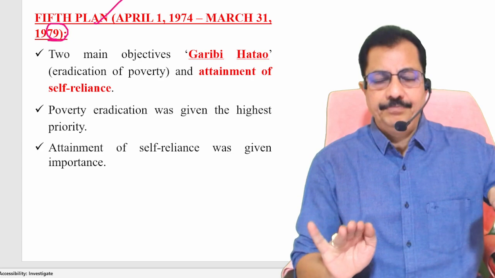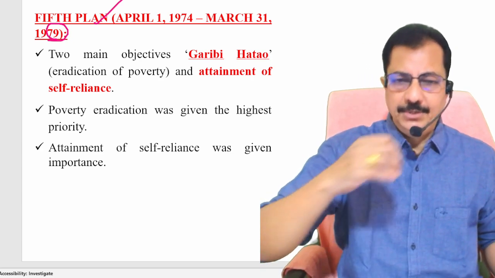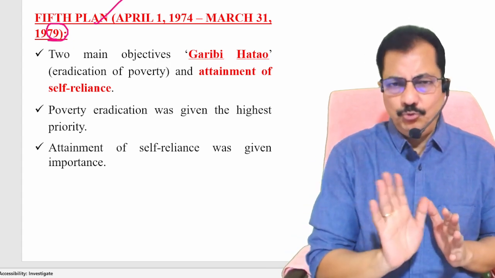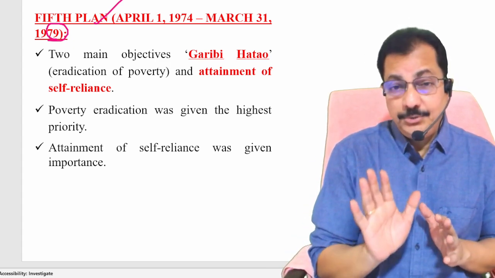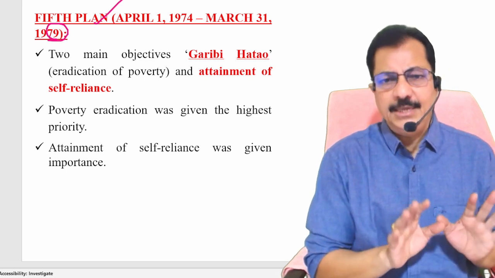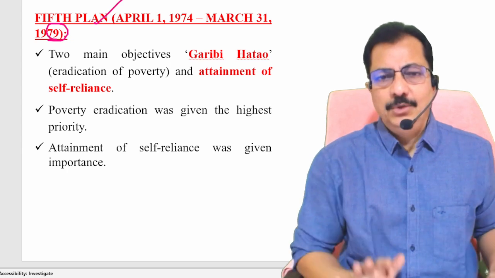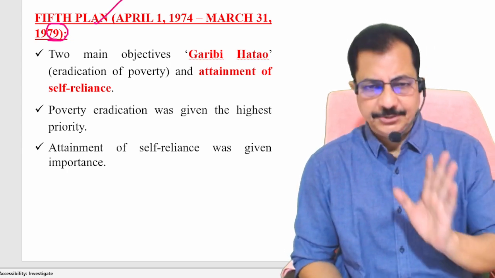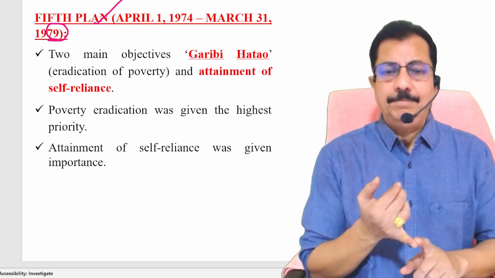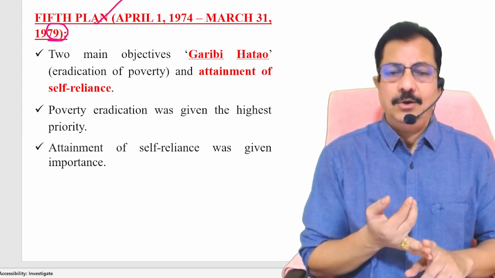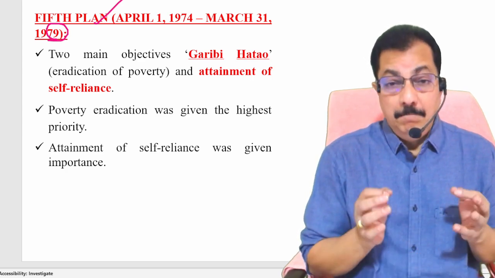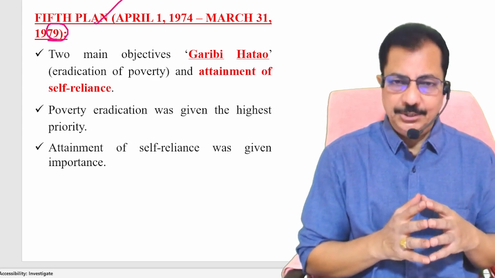Normally, the state machinery functions on the directions of the government. There is no problem at all. But using the state machinery for the purpose of election meetings is wrong. This practice is considered unauthorized. That is the reason why, on these grounds, like corrupt electoral practices, misusing the state machinery, and using men and muscle power to win the elections.